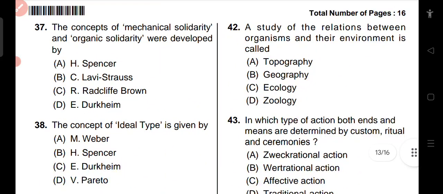The concept of mechanical solidarity and organic solidarity was developed by Herbert Spencer, C.L. Strauss, R. Radcliffe Brown, Emile Durkheim. The correct answer is Emile Durkheim. He also developed the concept of sui generis. He said that religion is what society says, and he gave the concept of social fact.